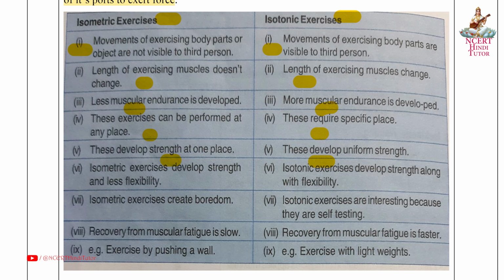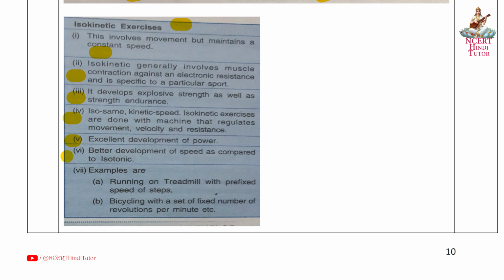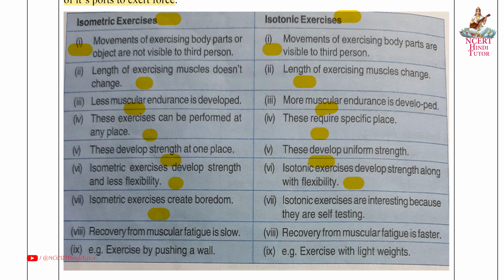Isometric: sixth, isometric exercises develop strength and less flexibility. Isotonic exercises develop strength along with flexibility. Isokinetic: sixth, better development of speed as compared to isotonic. Isometric: seventh, isometric exercises create boredom. Isotonic exercises are interesting because they are self-testing.